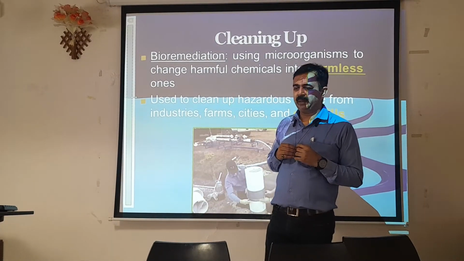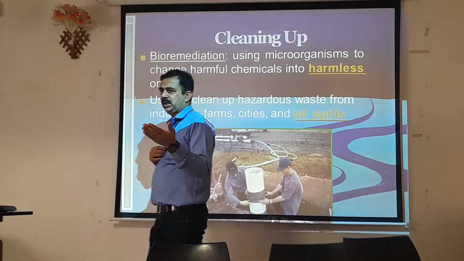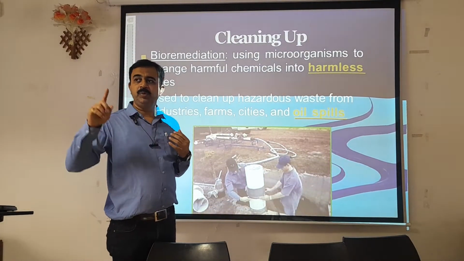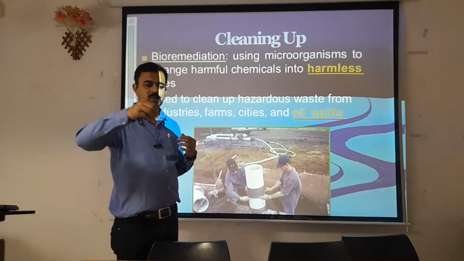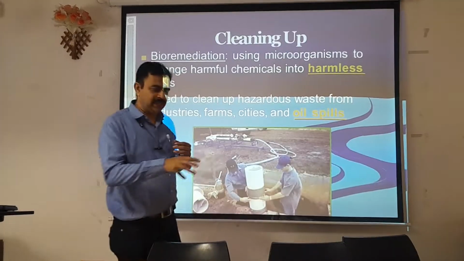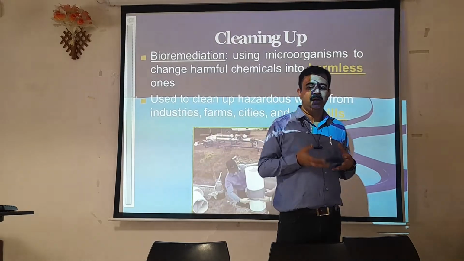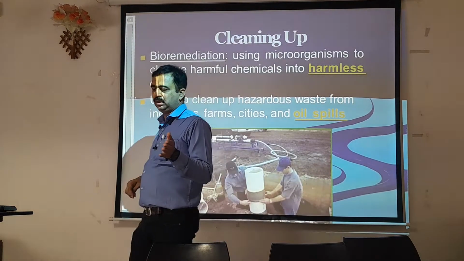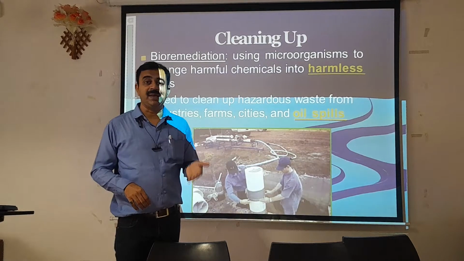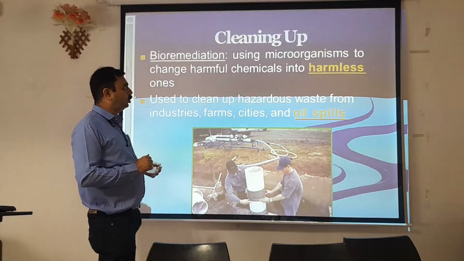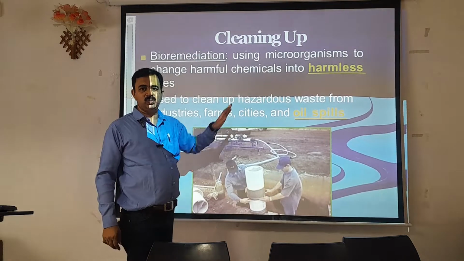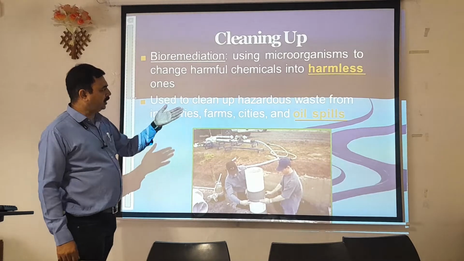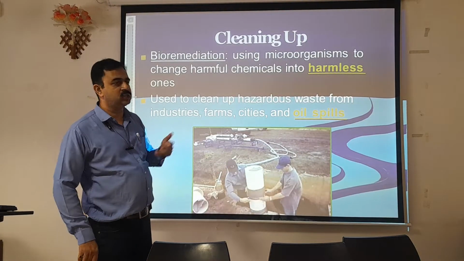See how? Ultimately we go and purchase watermelons or any sort of fruits, for what purpose? That we get some kind of benefit. But because of the effluent that is being sown inside that river, that effluent is being taken up by the watermelon, and the toxicity is being given to the human body. Because of that, carcinogenic substances are being developed, and people start to develop cancer as well. But what do the bacteria do? They convert these harmful chemicals into harmless ones so that the effect will be nullified and we get proper food. Bioremediation is used to clean up the hazardous waste from industries, farms, cities and oil spills as well.